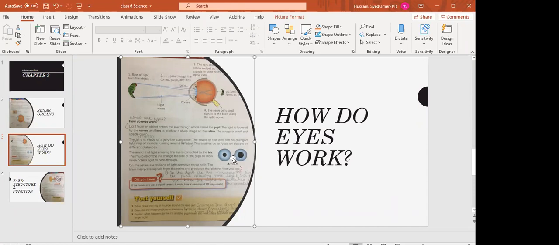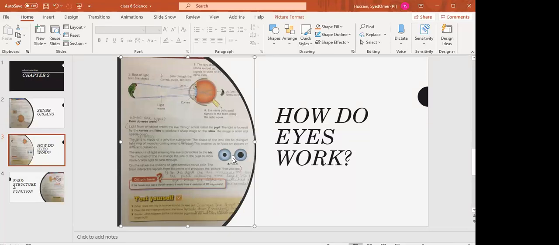The muscles of the iris make the pupil bigger or smaller as required. For example, if from bright sunlight we enter into a dark room, it takes our eyes time to adjust.